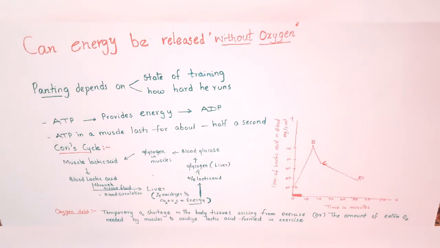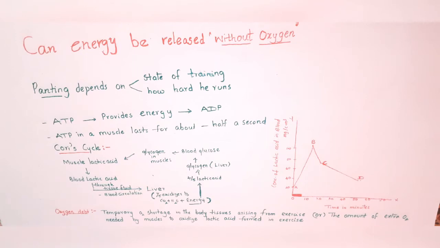So let us understand the way how we get energy first and then use up oxygen later. If you observe a person panting, you know the reason. In order to get more oxygen, he starts panting. Now let us understand this. Let us analyze the blood of a person during and after exercise. Let us assume he ran on a treadmill for 9 minutes. Regular blood samples were taken and analyzed.